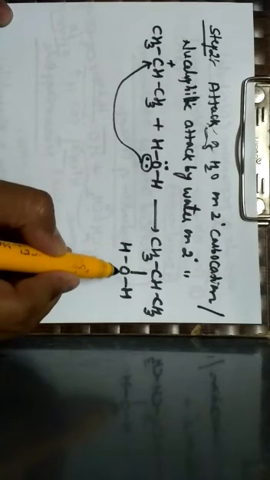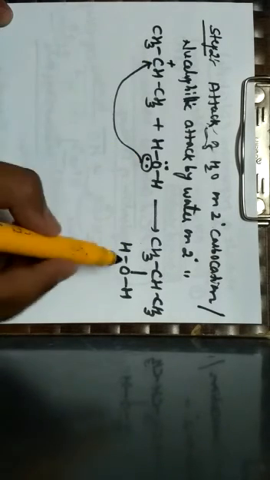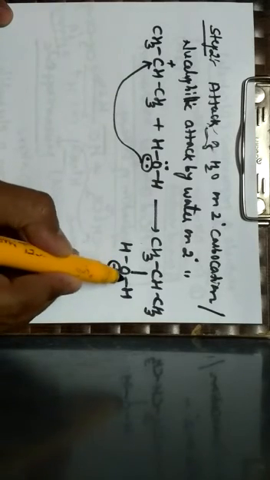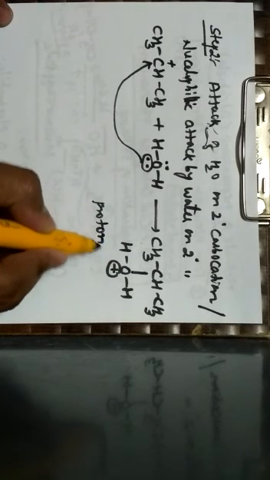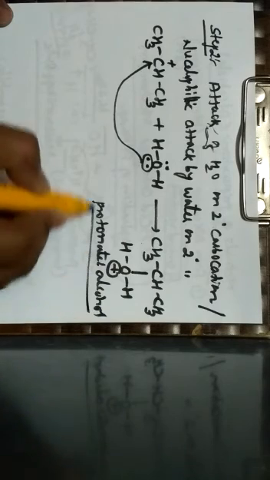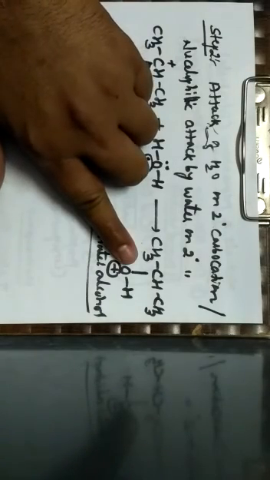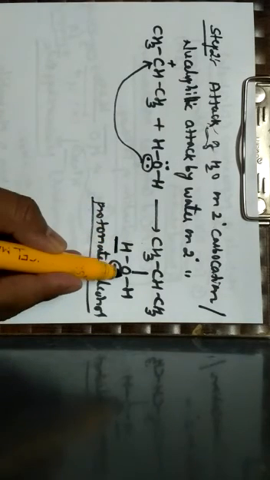A water molecule. Since this oxygen has donated one set of lone pair of electrons, now there exists a positive charge on oxygen, which is called protonated alcohol. Now a question comes, why is it called protonated alcohol? If it was only OH, I could call it alcohol. Since there exists one more extra hydrogen attached to oxygen, hence it is called protonated alcohol.